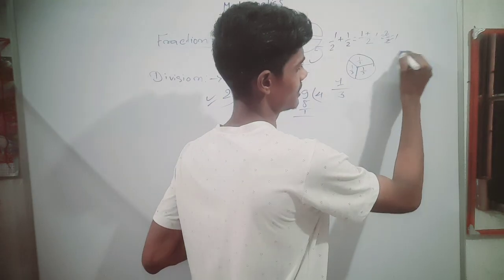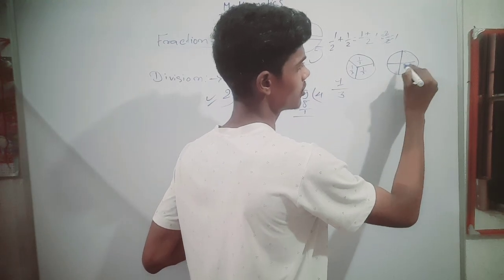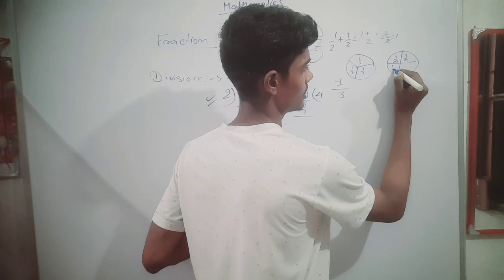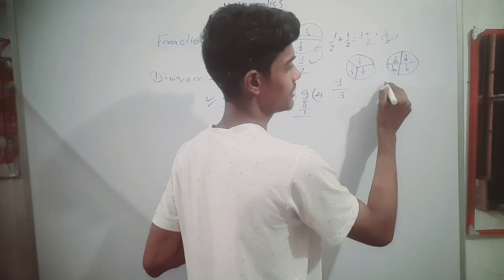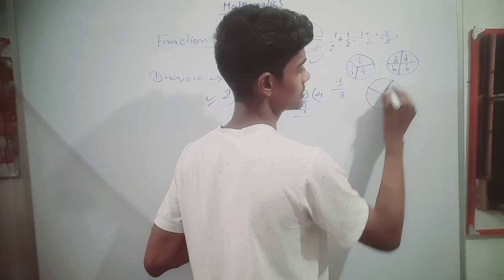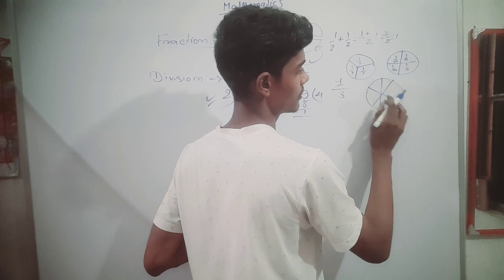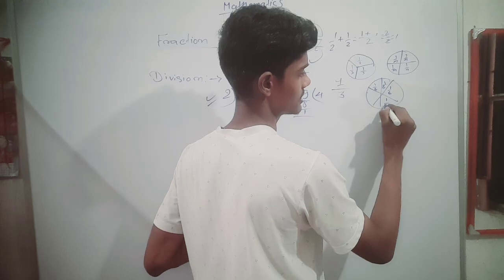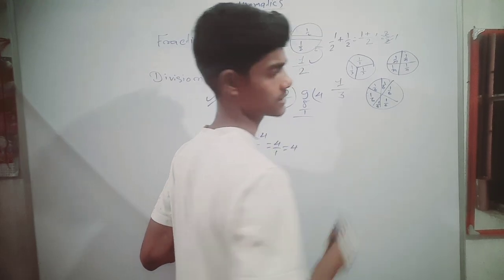If I distribute it in 4 equal parts, it will become 1 by 4, 1 by 4, 1 by 4, 1 by 4. If I distribute it into 6 parts, 1 2 3 4 5 6, it is 1 by 6 for each part.